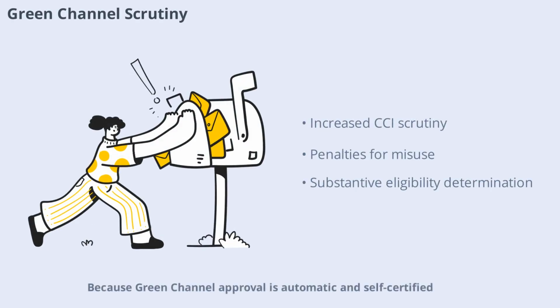Because green channel approval is automatic and self-certified, the CCI has increased scrutiny to prevent misuse. Penalties have been imposed for undisclosed overlaps or gun jumping related to green channel filings. Practitioners must treat eligibility as a substantive determination, not a procedural shortcut. This ensures that only genuinely non-overlapping transactions benefit from the streamlined process.